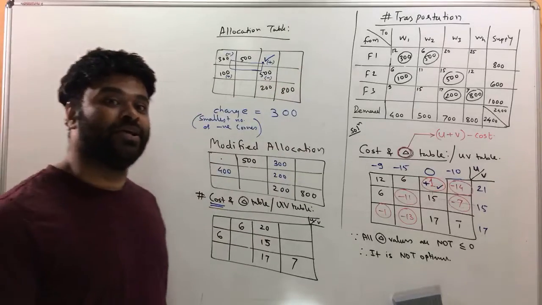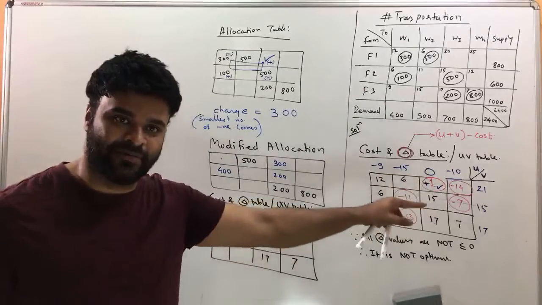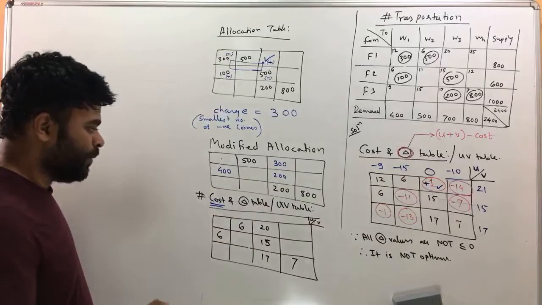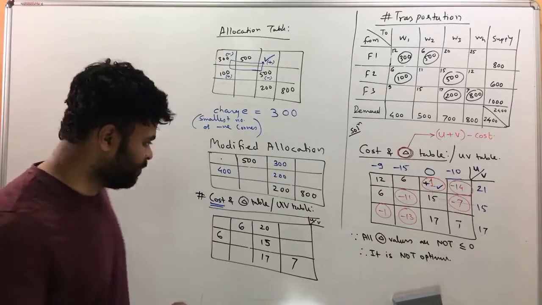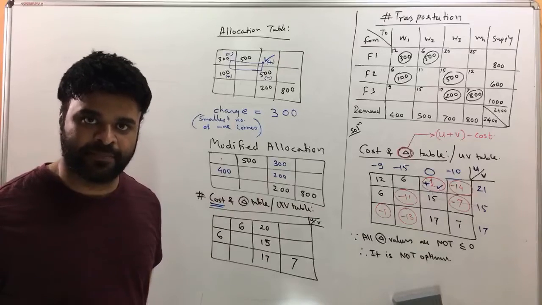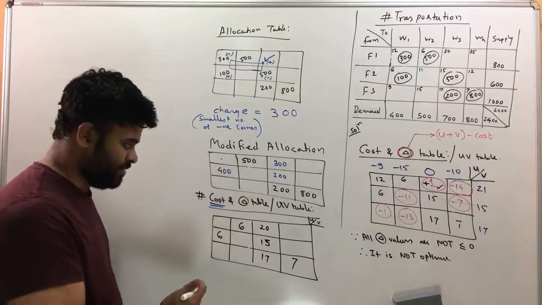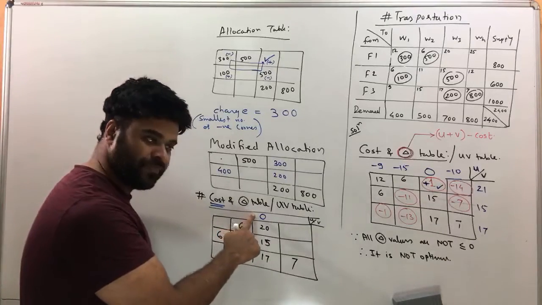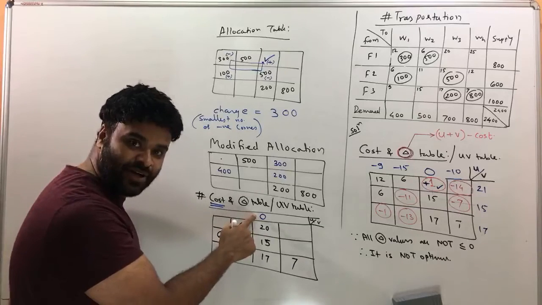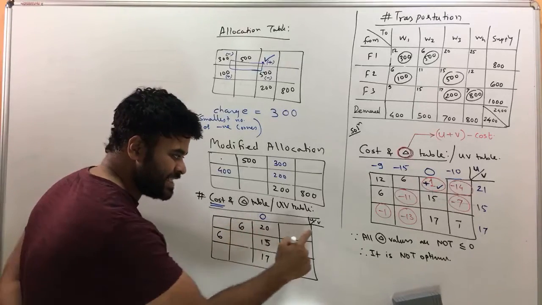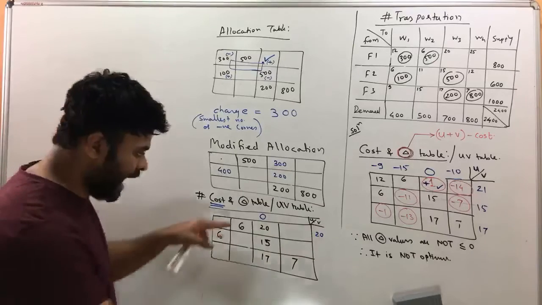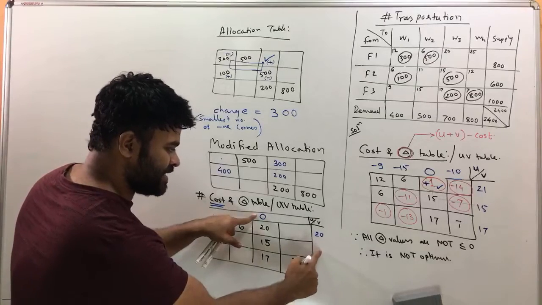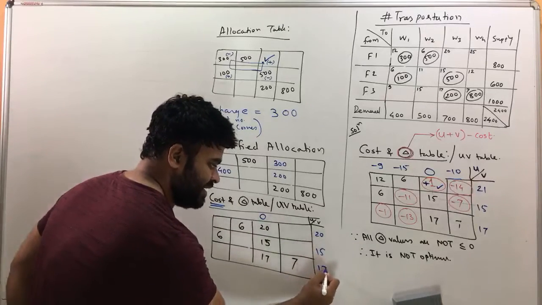Now it's time to find the U, V values. The blue values, like I've done before, the same procedure, but let me explain that one more time. Okay, now concentrate on this one. Well, we start with a 0 and you can put 0 anywhere you want. It's completely your choice, okay? So I can put 0 anywhere I want, but it's smart to put 0 here. If you put 0 here, now you have to guess this value here such that the outer two values will add up to this. Now like that, if this is 0, what is the value here? 15 and 17, there you go.